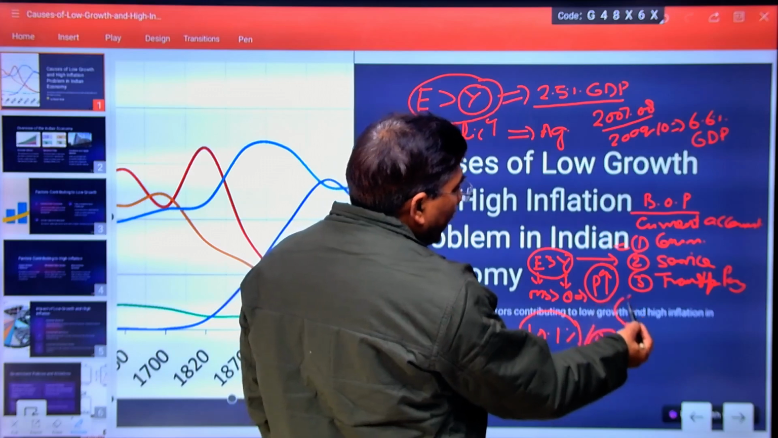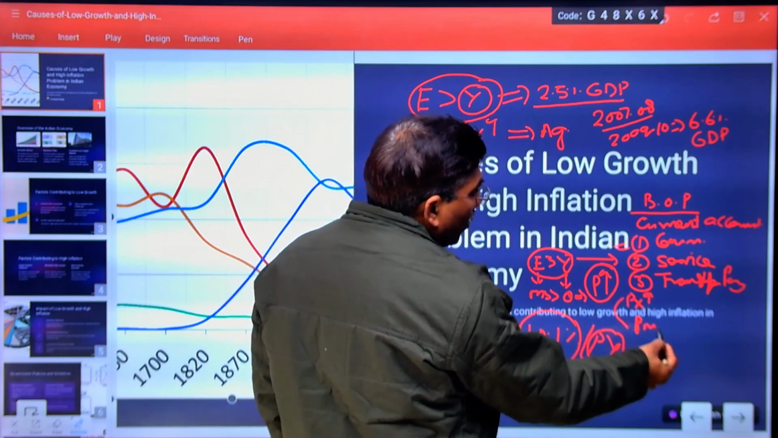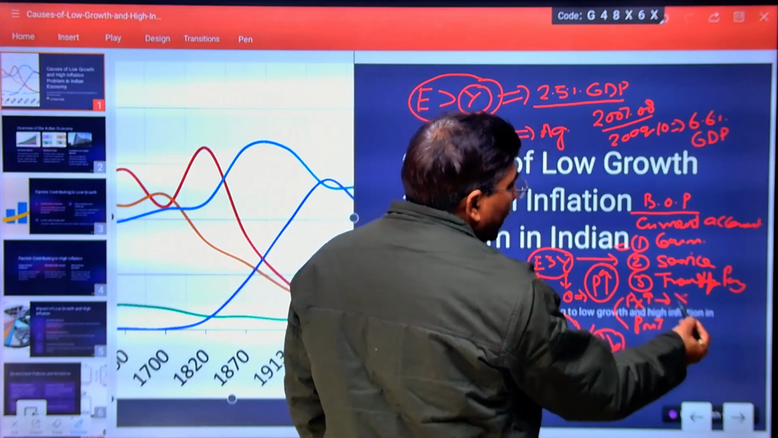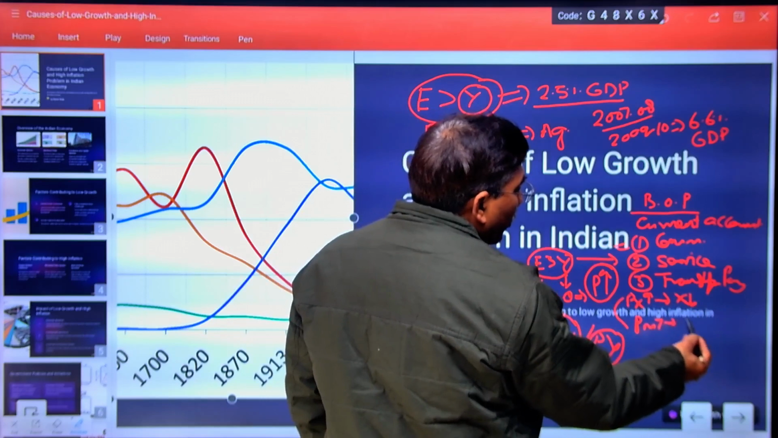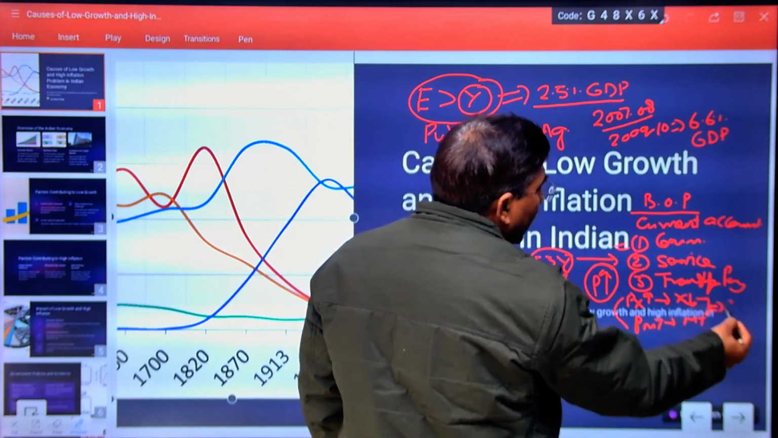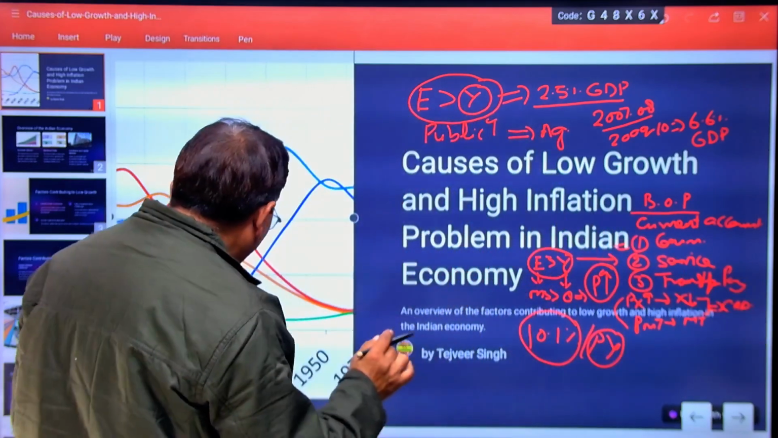If price is increasing, it means price of export is also increasing, and price of import is also increasing. If price of export is increasing, what happens? Our export will decline, import will increase. Increasing import and decreasing export increase the current account deficit. Now you are clear about these two points.